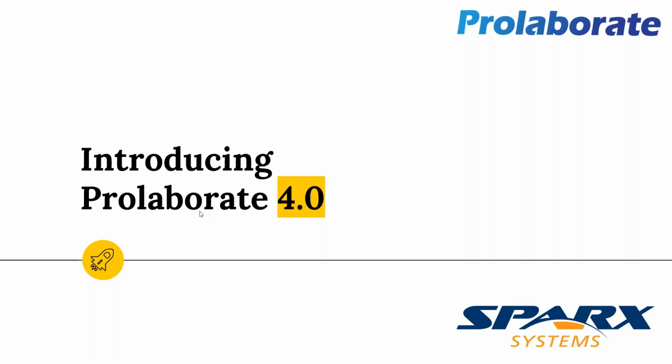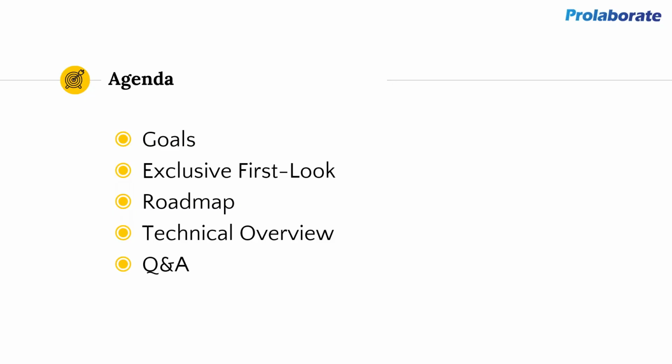Yes. Okay, perfect. So as we all know, we are going to have a look at the all new Prolaborate 4.0. This is the next major version of Prolaborate. And what are we exactly going to look at here? First, we'll spend some time looking at the goals, purpose, and motivation behind why we started working on this. That will give you a very good view on what is coming, what has come, and what is going to come on a very high level, and what we are trying to achieve with this.